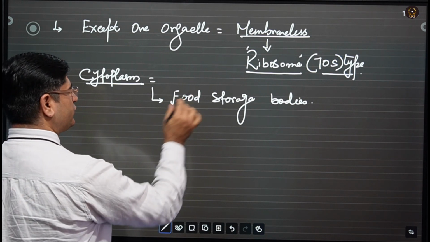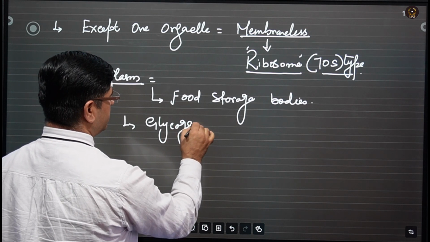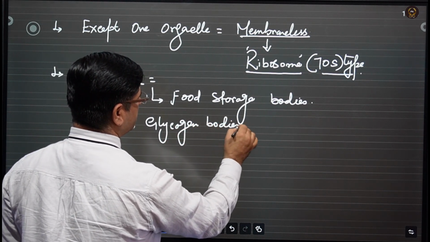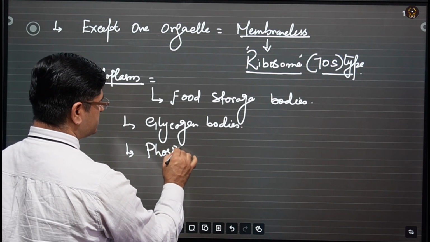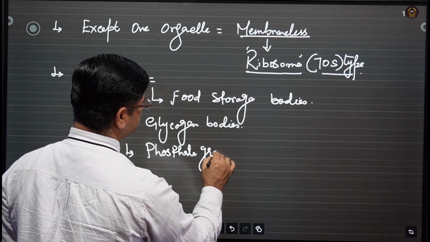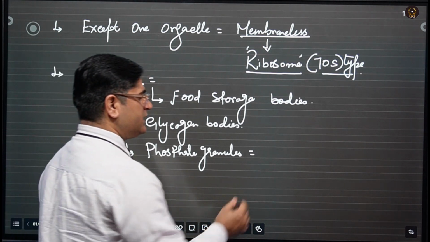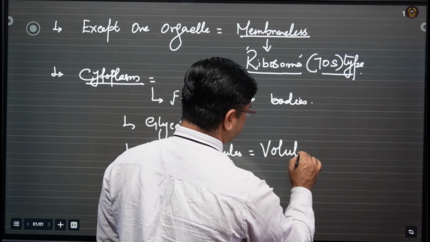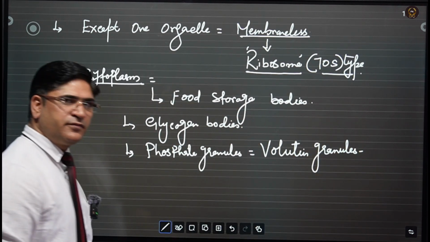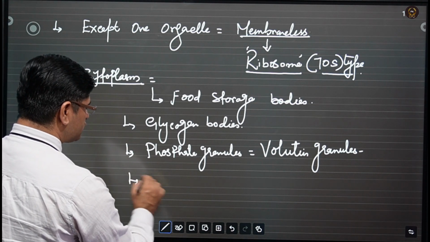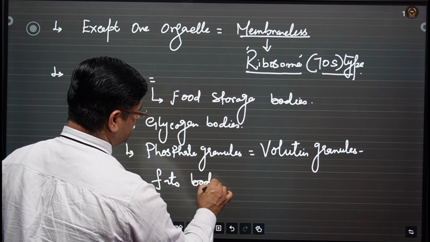The food is stored in the form of glycogen bodies, in the form of phosphate granules known as volutin granules, and also in the form of fat bodies.